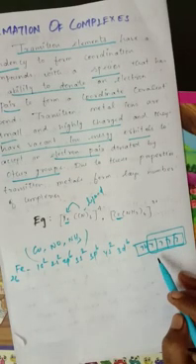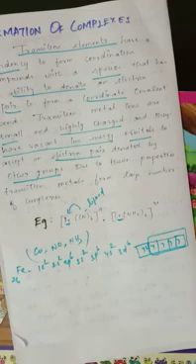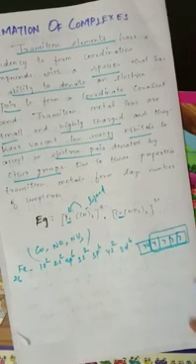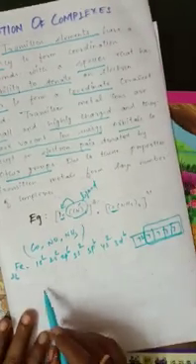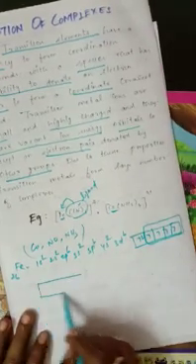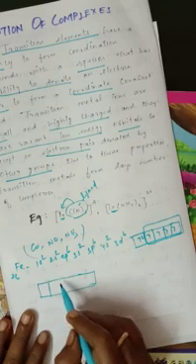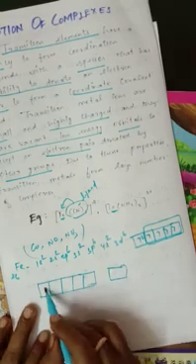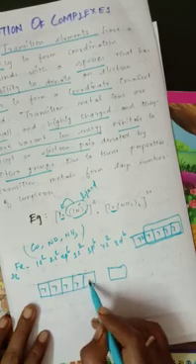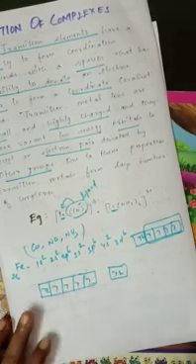So 4 unpaired electrons are needed. These 4 unpaired electrons can be filled by accepting electrons from the ligand. So we shall write this in the unpaired electrons.